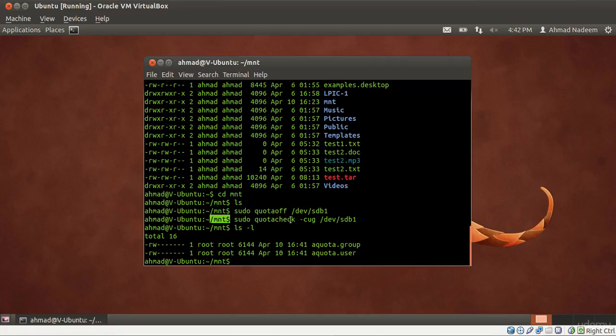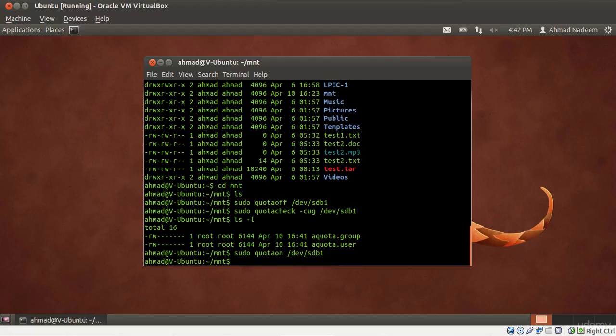Now let's turn on the quota, or implement or activate quota, on this particular drive by typing in sudo quotaon and then /dev/sdb1. Once that is on, we can see the report of the quota, that is, the status for a particular user or a particular group.